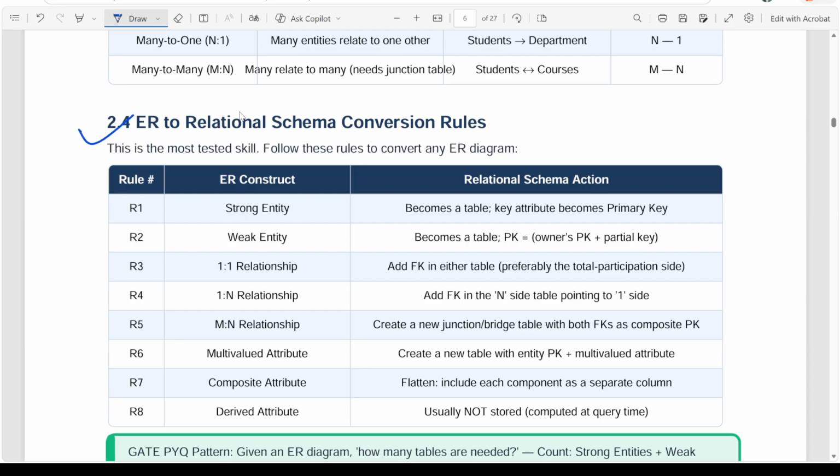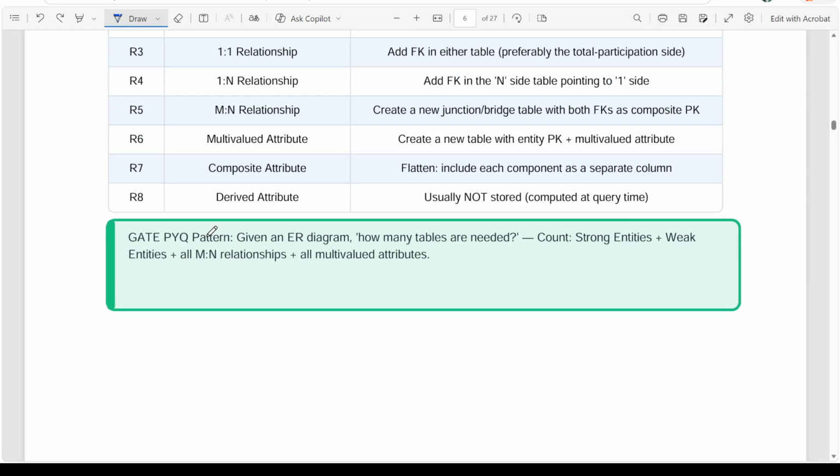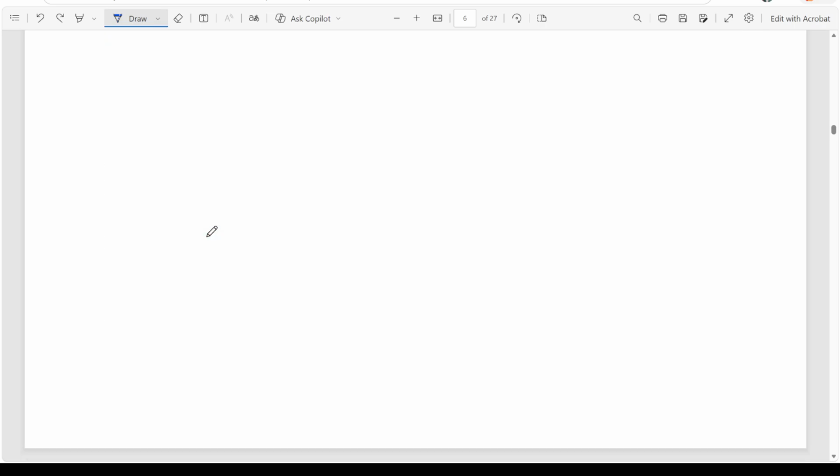Okay, and then ER to relational schema. The table that we are talking about is called a relational schema. How do we convert this ER diagram to a relational schema? What are the basic rules that we follow? All these things we are going to see as part of this subject.